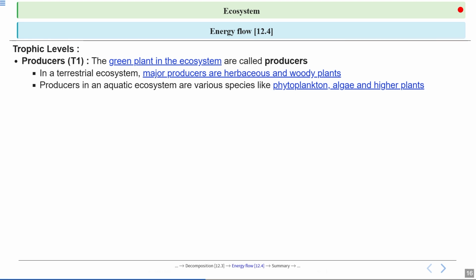In aquatic ecosystems, the producers are a bit different. Here, tiny organisms like phytoplankton as well as algae and some larger aquatic plants play the producer role, meaning they are producers. Now, all these producers are called autotrophs, which means self-feeders. They use sunlight to make their own food through photosynthesis.